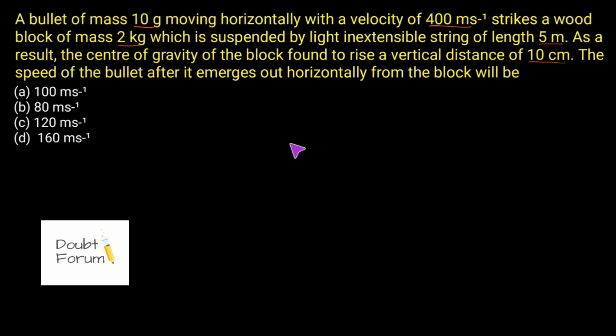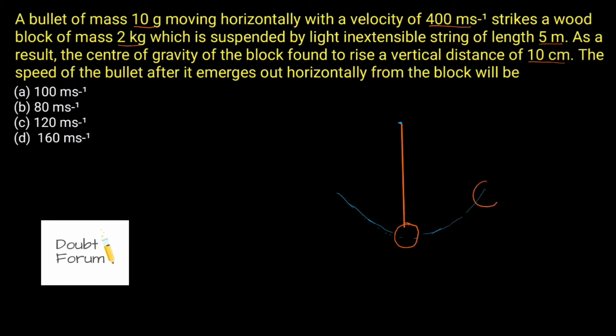So before I solve this question, I would like to explain the motion of a simple pendulum. Suppose this is a string and one end of this string is attached to a bob of mass m. This is a bob of mass m. If this end of this string is fixed, only the bob can move. So the path followed by this bob will be, it will move like this. It will reach up to a certain height and then it will return back and reach another extreme point. So this will be its path.